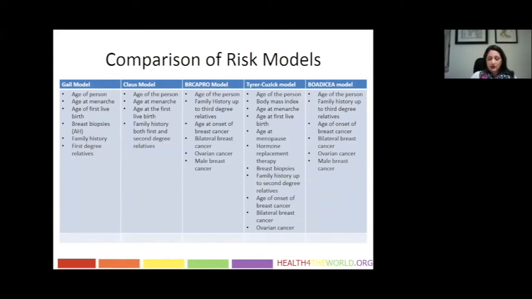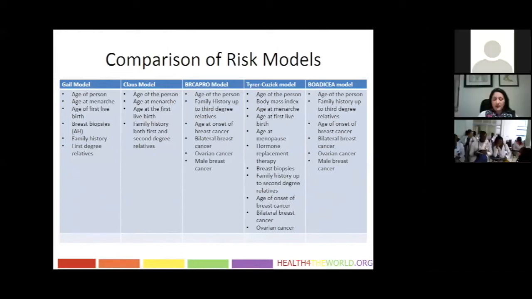The Claus model is similar, but also requires the age of diagnosis of the relatives. Neither of these estimate risks of being an actual carrier. For these, we must use the BRCAPRO model or the Breast and Ovarian Analysis of Disease Incidence and Carrier Estimation Algorithm model. Both of these are used to determine the risk of being a carrier of BRCA1 and 2. Again, these models can help to guide prevention and screening strategies for individual patients, but can also help to guide testing for BRCA1 and for BRCA2.